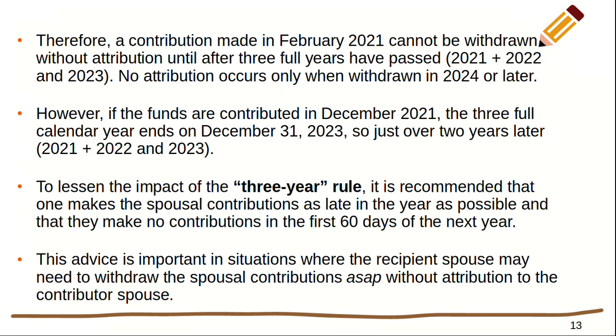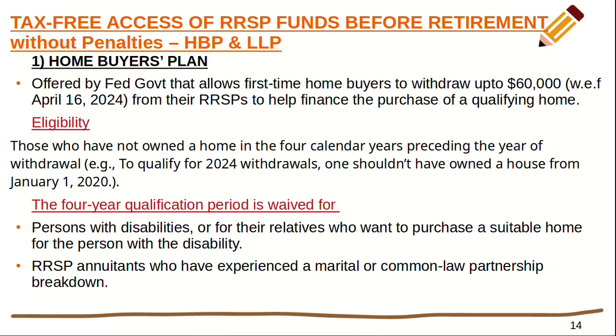As we have already seen, funds within an RRSP can be withdrawn tax-free before retirement and without penalties only under two cases. One is under the Home Buyers Plan and the other is under the Lifelong Learning Plan. So first, let's see about the Home Buyers Plan. This plan is offered by the federal government and allows first-time home buyers to withdraw up to $60,000 from their RRSPs to help finance the purchase of a qualifying home.